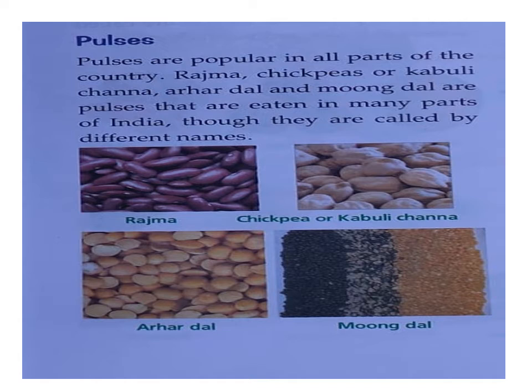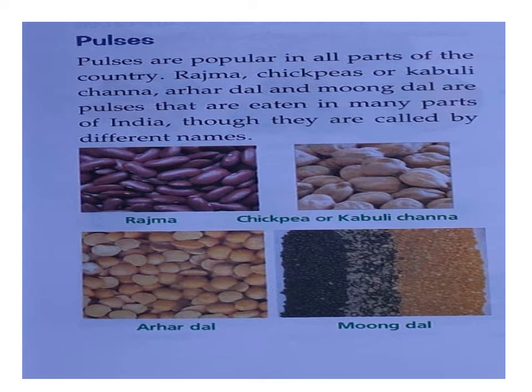In our diet, we also prefer to eat pulses. Got it? Pulses are popular in all parts of the country. Among these pulses, rajma, chickpeas or kabuli chana, arhar dal, and moong dal are the main important pulses. These are eaten in many parts of India, though they are called by different names in different areas. You can see the picture of rajma, chickpea or kabuli chana, white gram.